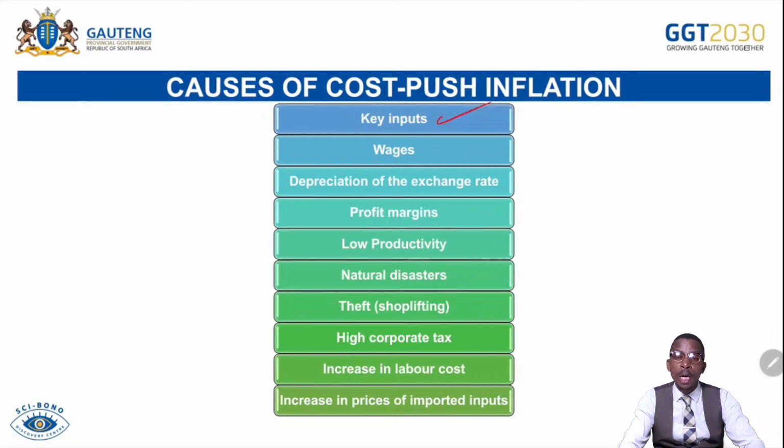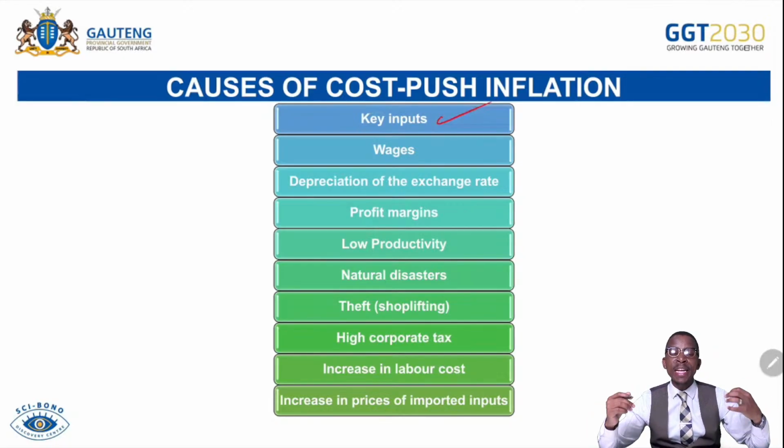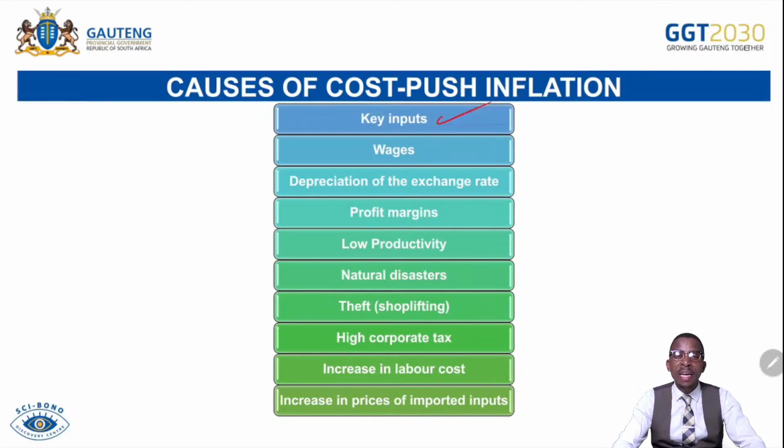How does it happen? Producers, if they see that the cost of labor is too high, the cost of natural resources is too high, the cost of capital is too high, what do they do? They then increase the cost of the final output to the consumer to offset their burden, so that they can prevent having what we call an economic loss. Wages and salaries. If ever there's a high wage demand in the market, what happens? Producers might give workers the wages and salaries that they need as an increase. However, to recover that cost of labor, what do they do? They increase the cost of the output to the consumer.